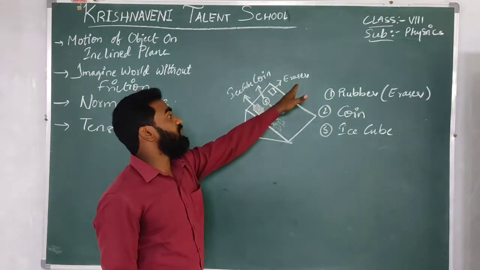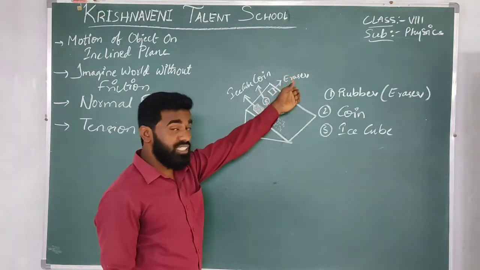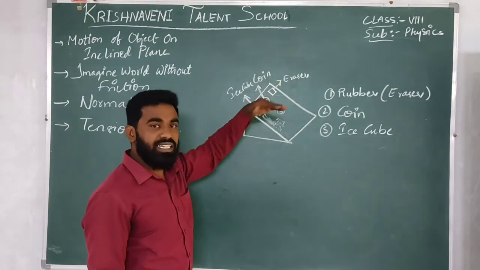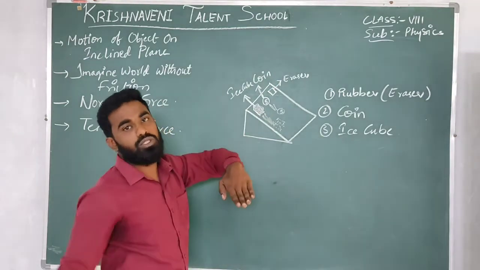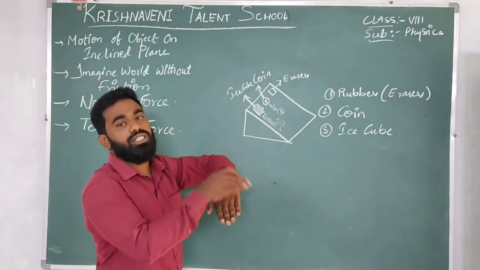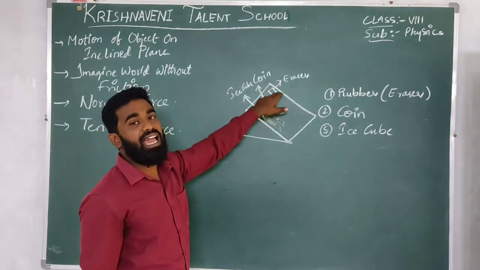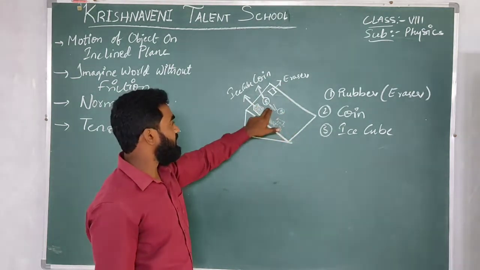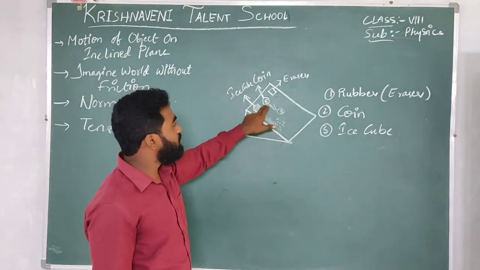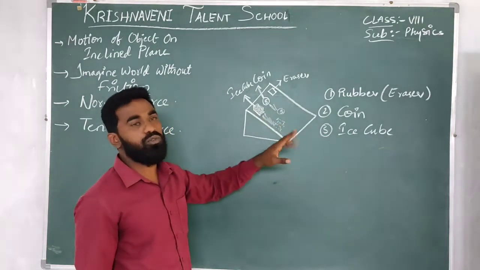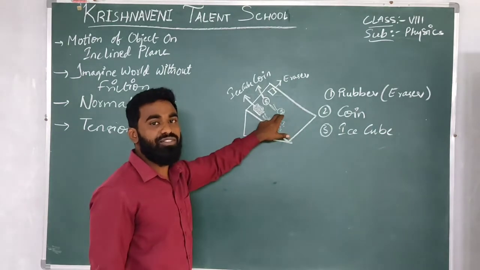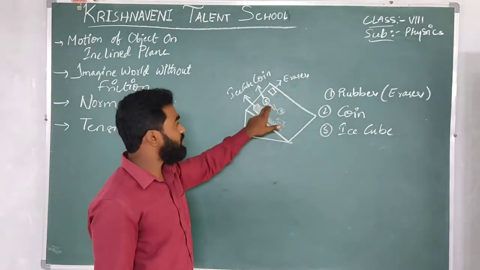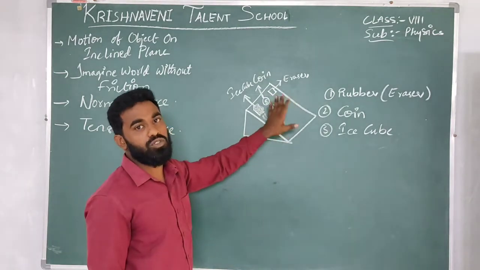Why? Because the friction in the eraser is more. Even though it is an inclined plane and all the objects should slide down due to the inclined nature, the eraser, as it has more friction, won't move. So in the second case, the coin will move a little distance. Later it won't move. Why? Because it also has friction, but the friction in the coin is less than the eraser. So it will move to a certain distance, later it won't move.